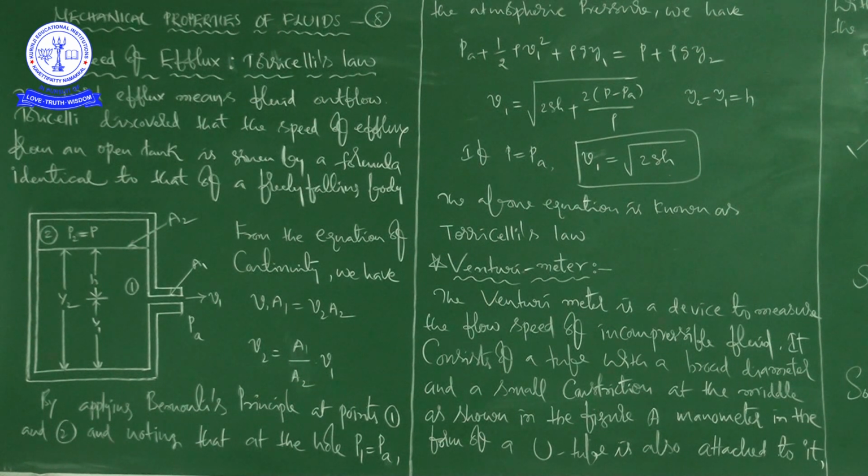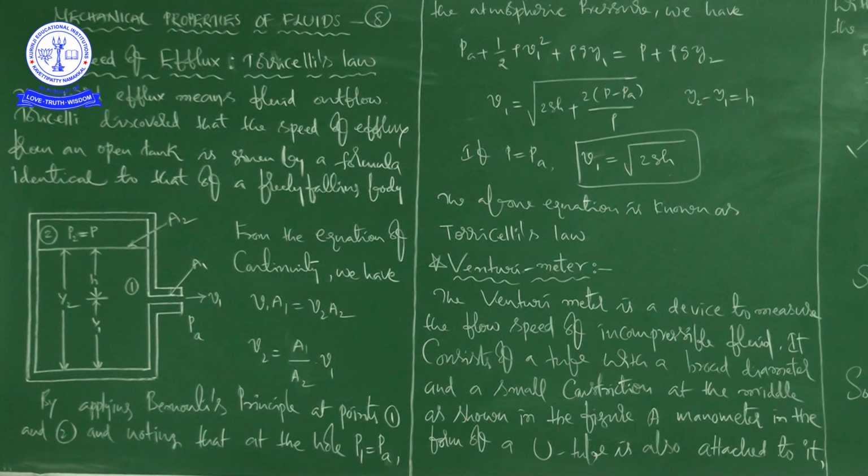After completing that, we went on to discuss the Venturi meter, one of the important devices used to measure the flow speed of an incompressible fluid. It consists of a tube with a broad diameter and a small constriction in the middle, as shown in the figure regarding the construction.